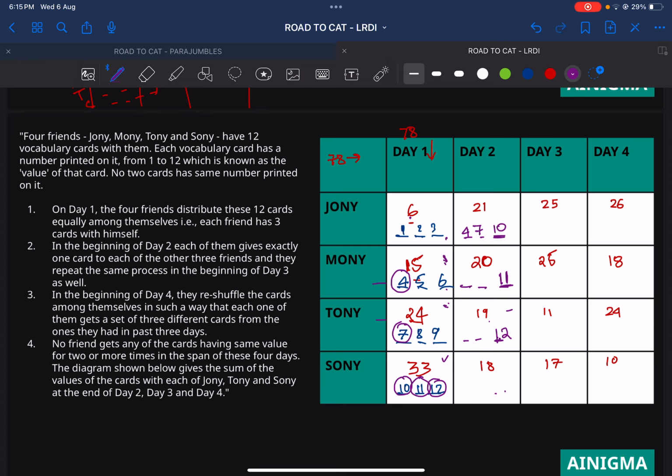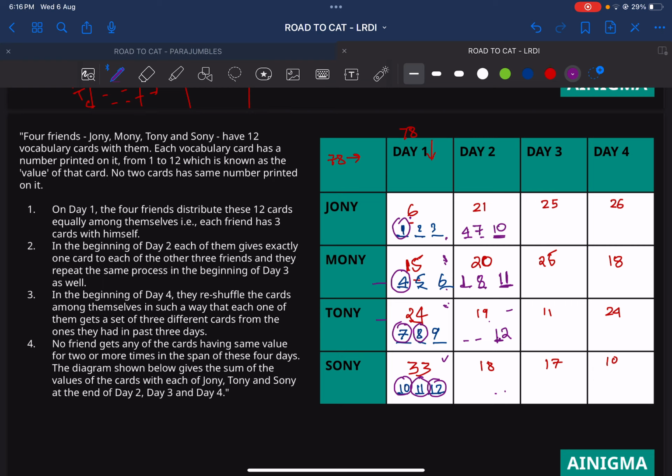We have to form 20, and already 11 has been done, so we have to form 9. 9 has to be from two numbers, and if you visualize it clearly, the only way to form a 9 is 8 and 1. That is the only way, because if you put 9 here, 20 is formed by two numbers itself. So this value has to be a 1 and this value has to be an 8. So this value becomes a 1 and this value becomes an 8.